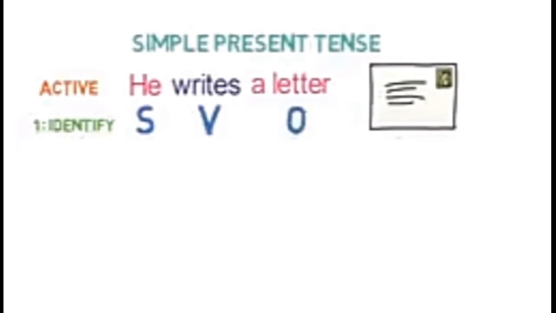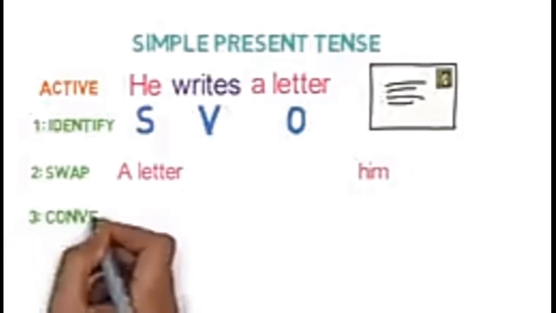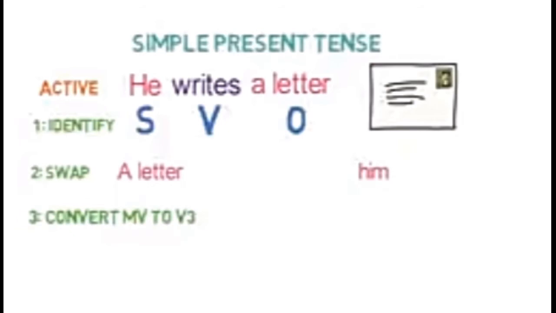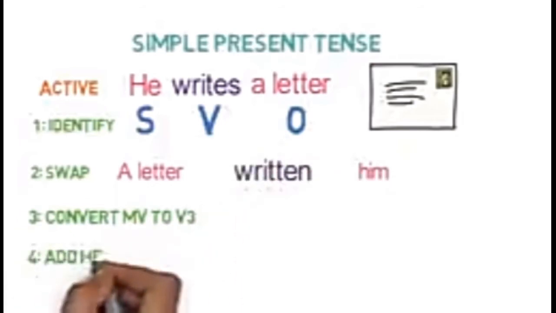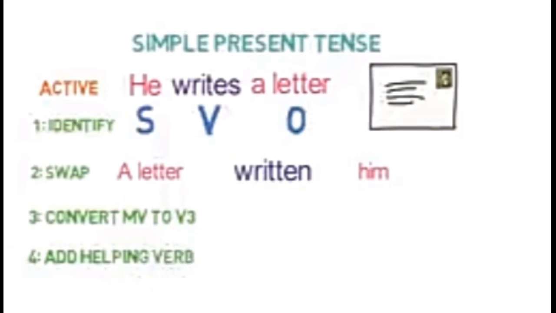Now that we have identified the subject, object and verb, let's move to the next step. Second, swap. Now, we need to swap object to subject and subject to object. So a letter will come at the first place and he will be turned into him and positioned last where the object was. In step 3, we need to convert the main verb to the third form. So it will be written. In step 4, we need to add a helping verb. So it will be is written as it is simple present tense. If you read the sentence, it is a letter written him.